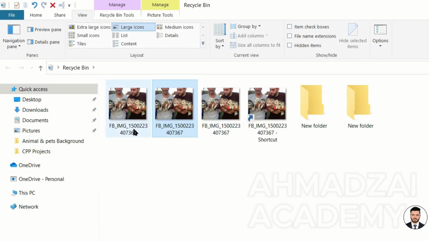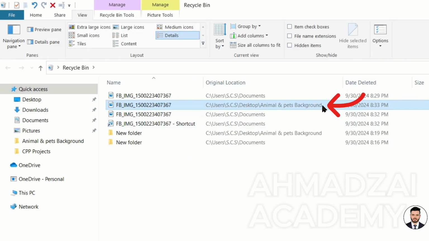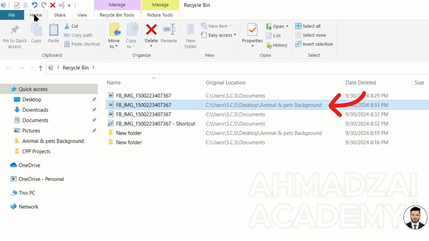Well, again, the issue is that from the address I can't tell which one is from where and which one we want. We deleted 2 of them from the documents. One of them was from the folder I wanted. But if there are details, the good thing is that I can see the address here. I select it. Restore. Go into the recycle bin.